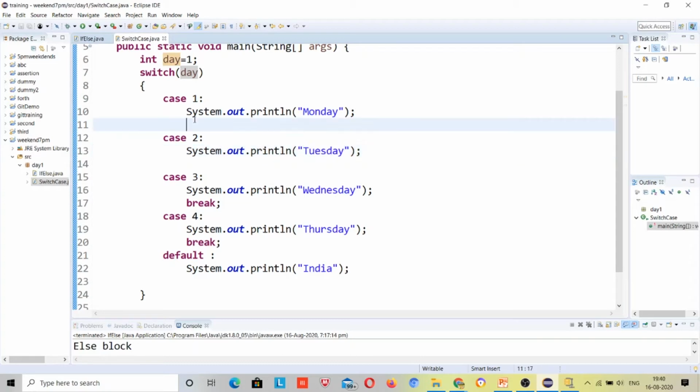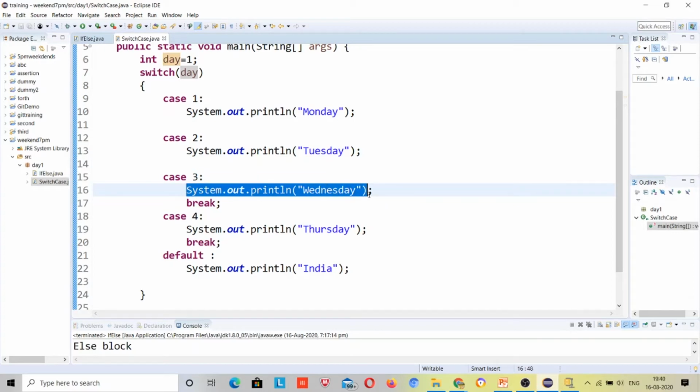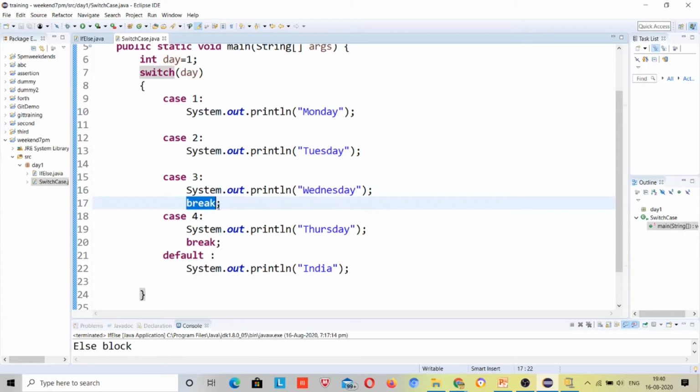And similarly, as for case 1 there was no break, there was no break for case 2 also. That's why it will come to case 3, and when it comes to case 3 it will find Wednesday and print Wednesday, and after that there is a break, right? Then it will break from here.